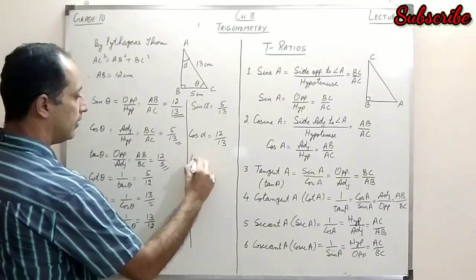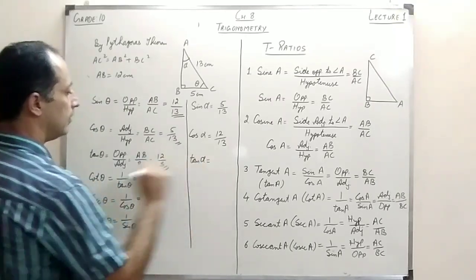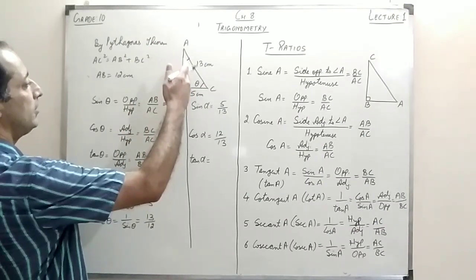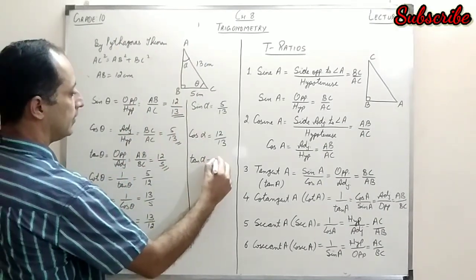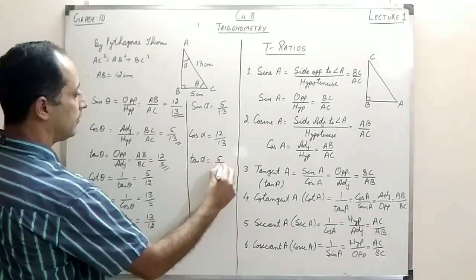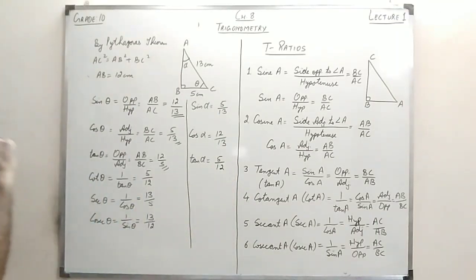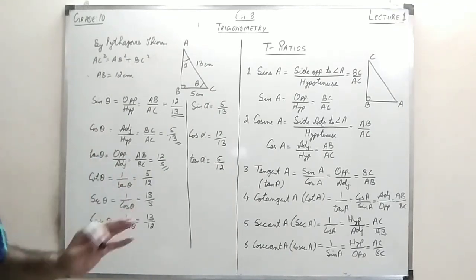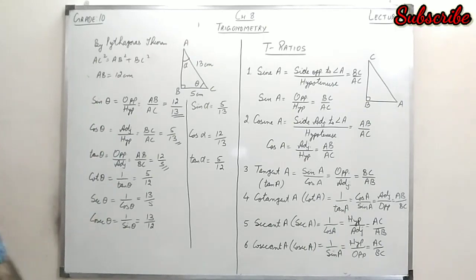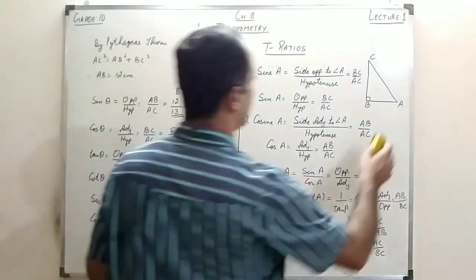Tan alpha, that is opposite upon adjacent. So that becomes 5 by 12. And similarly, if I find the values of the other three T ratios also, the values will change, right? So make sure whenever you're taking the angle, you know correctly which side you're taking and which ratios you're taking, right? Now, what other kind of question can we have?